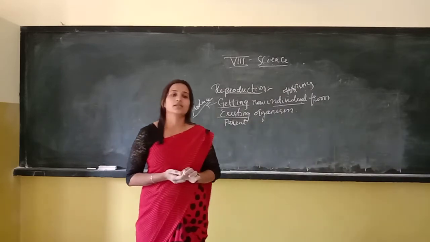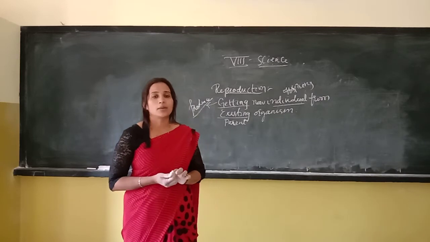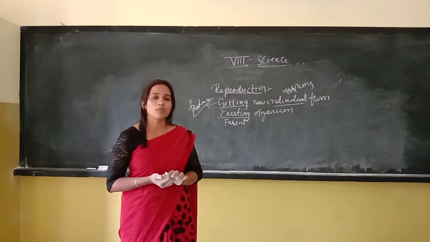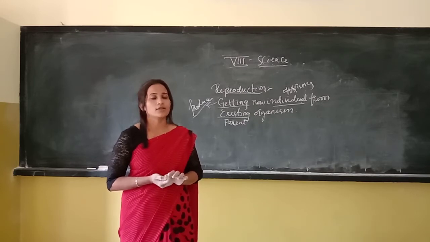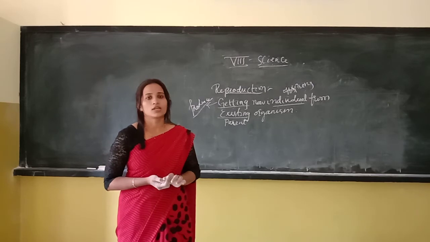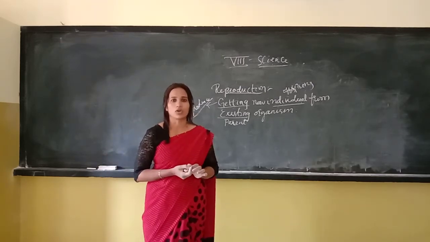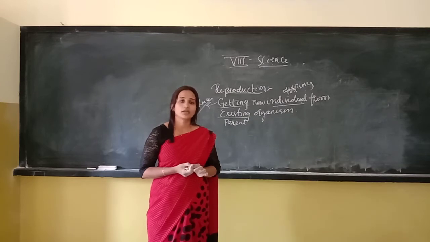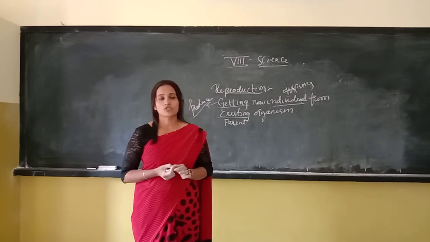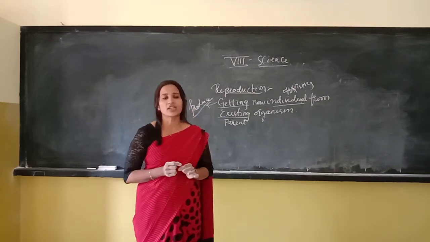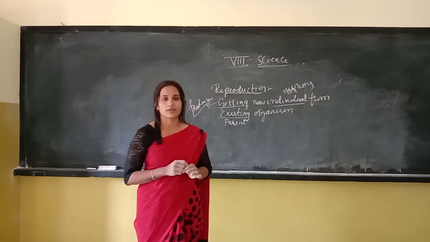For example, what is the baby of a cat? The baby of a cat comes from a dog? No. The baby of a cat is a kitten, and the baby of a dog is a puppy. So here puppy and kitten are both offspring. Dog and cat are the parents.